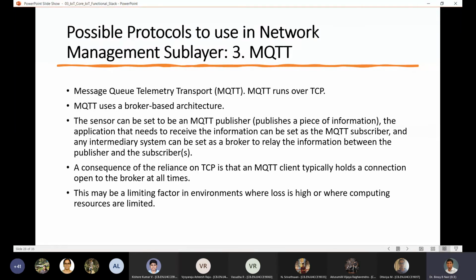Okay, and this is MQTT. MQTT stands for Message Queue Telemetry Transport, and it runs on the TCP network. Typically, this is the one which you will find in many cases. If you are using ThingSpeak IoT or something like that, you typically tend to connect through MQTT connections. But there is a small problem here. You may have a situation where you are required to hold a connection open at all times, whenever polling of the results is concerned. In those cases, you may have issues, and this works very well when you have slightly larger amounts of resources to read the data.